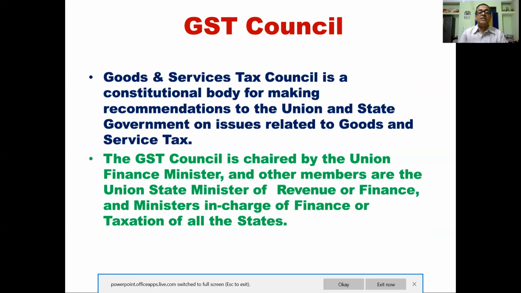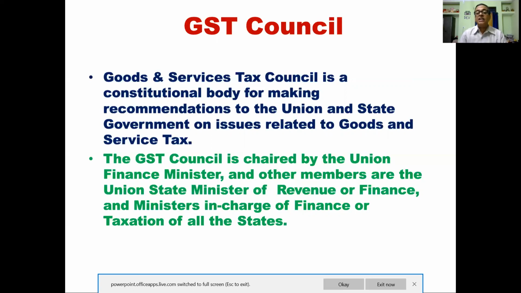Again, GST Council is a constitutional body for making recommendation to the union and state government on issues related to goods and service tax. So this body makes recommendation which are related to the goods and service tax. तो ये जो कोई भी recommendation होगा उसको ये GST Council इसको भेजती है और इसको अप्रूव करती है.